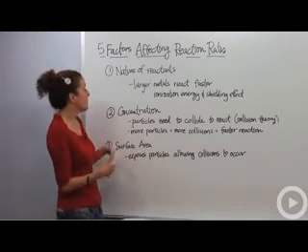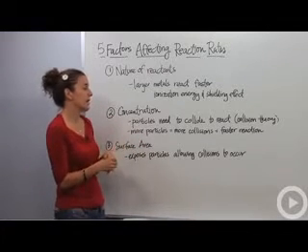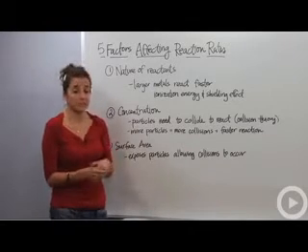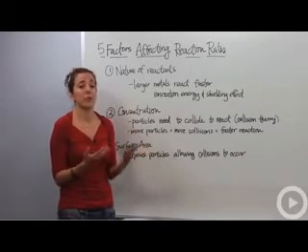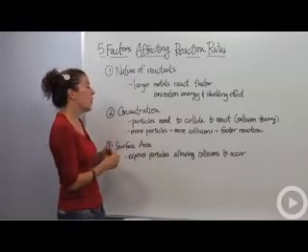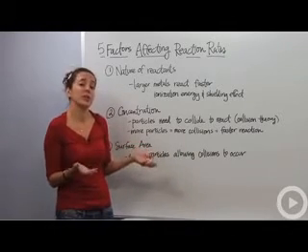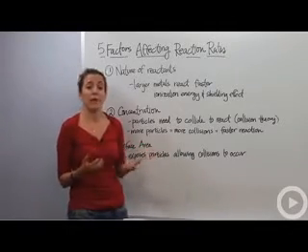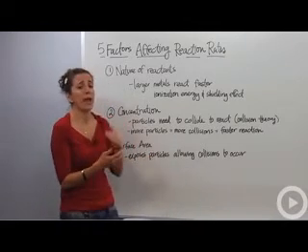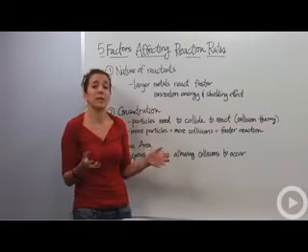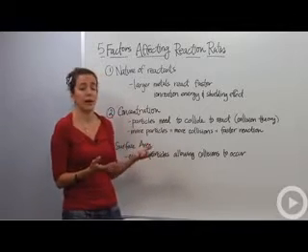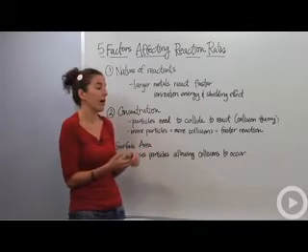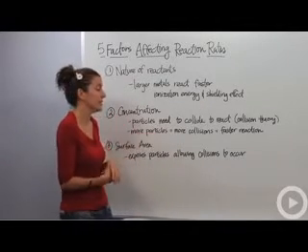The second thing that does affect reaction rates is concentration. So we know from the collision theory that the particles actually need to collide in order for the reaction to occur. So the more particles you have, the higher concentration that you have, the more collisions that you're going to have with the reactants and products, and the reaction is going to go faster. So higher concentrated materials will react much faster than diluted materials, just because there are more reactants, and they're able to collide easier.